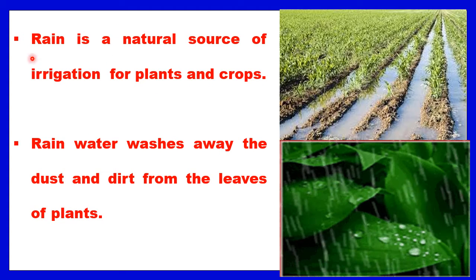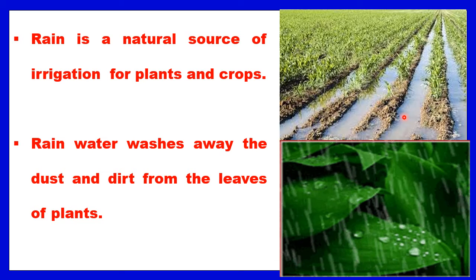Children, rain is a natural source of irrigation for plants and crops. What is irrigation, children? Irrigation, in the sense, is supplying a sufficient amount of water to plants at needed intervals. So this irrigation helps to grow agricultural crops.